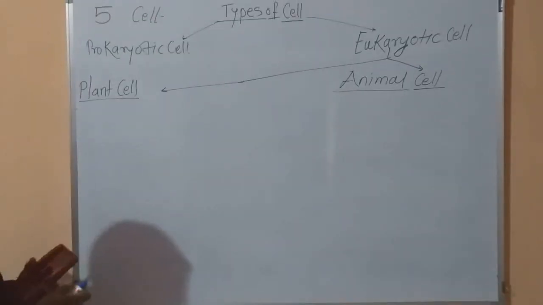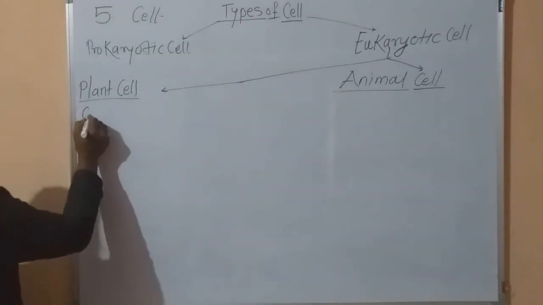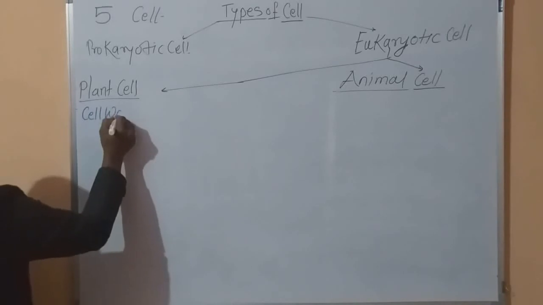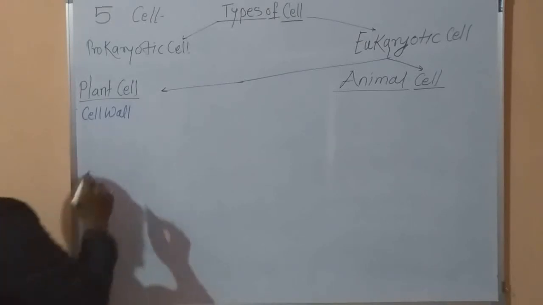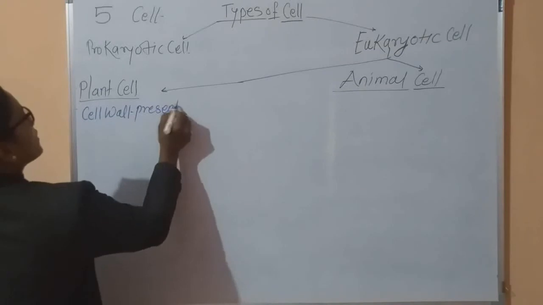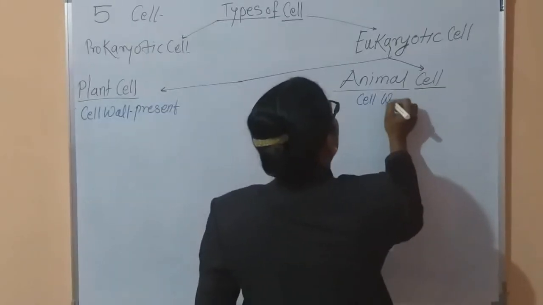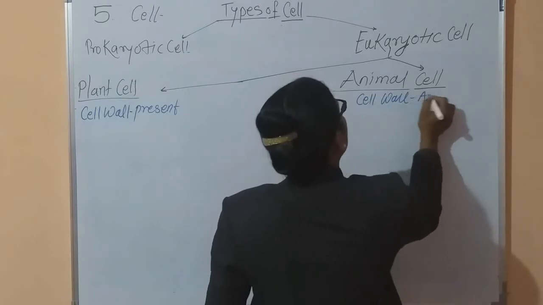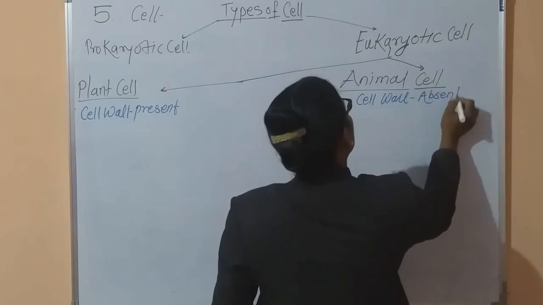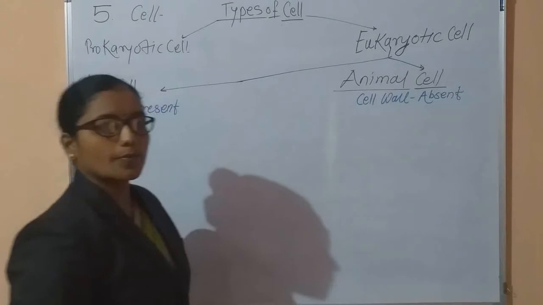Now in case of plant cell, the outermost covering is the cell wall. What is the outermost covering? The cell wall is present here. And in case of animal cell, the cell wall is absent.